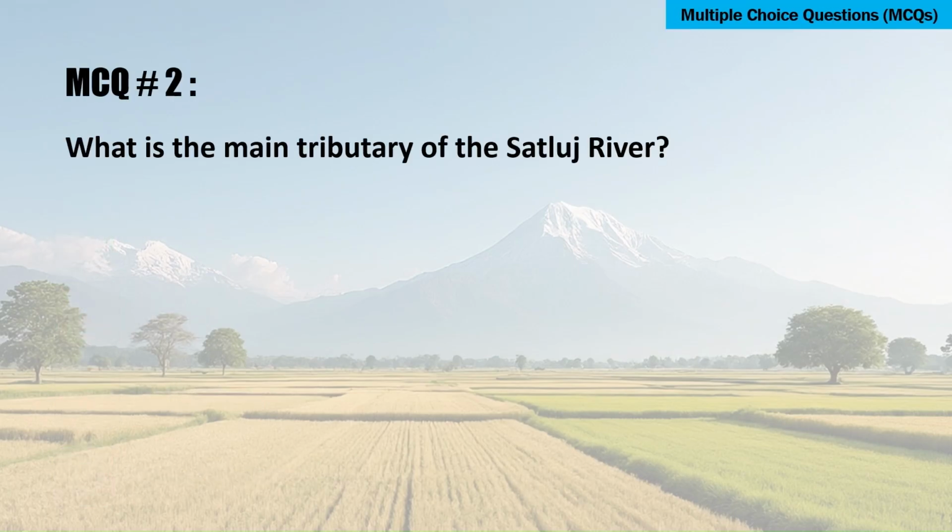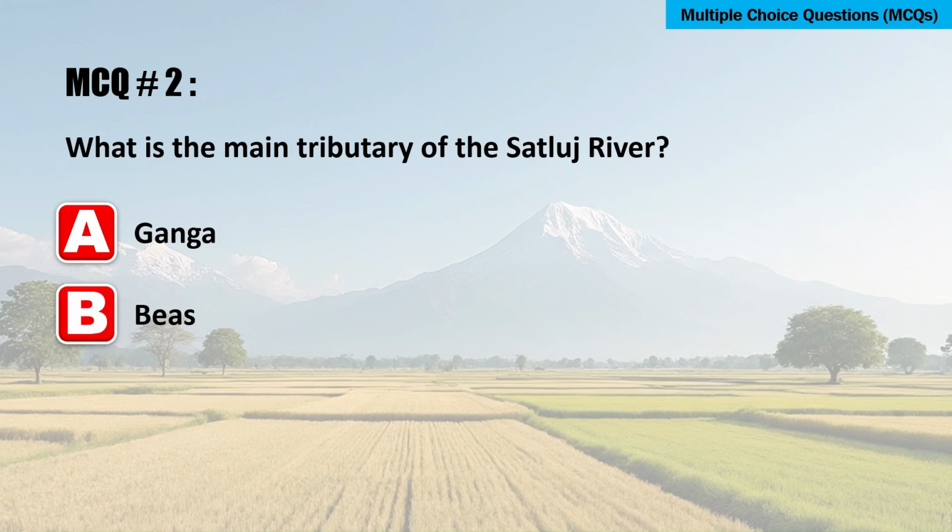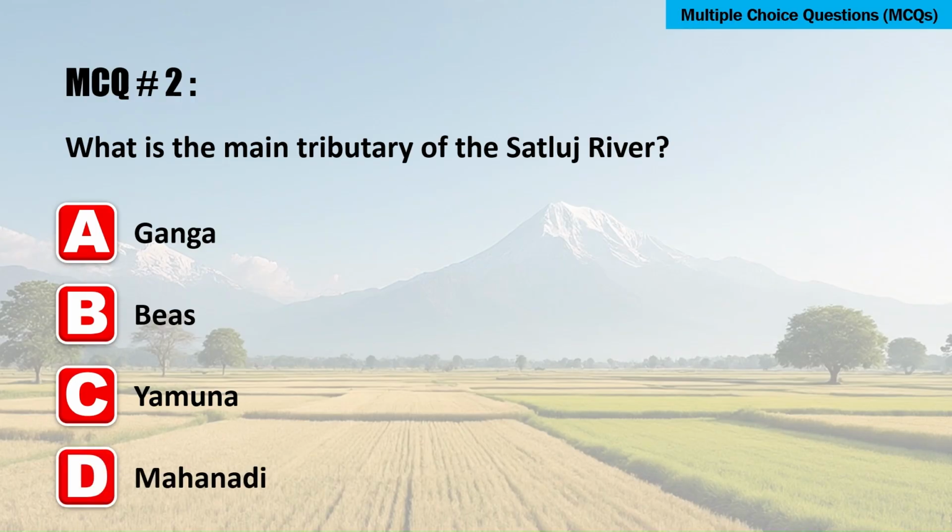What is the main tributary of the Satluj River? A. Ganga. B. Beas. C. Yamuna. Or D. Mahanadi. The correct answer is B. Beas.